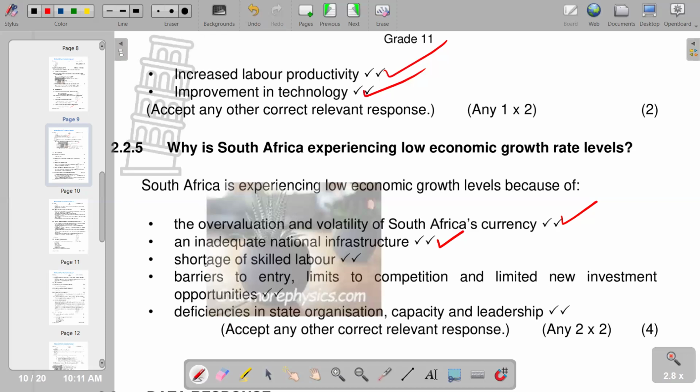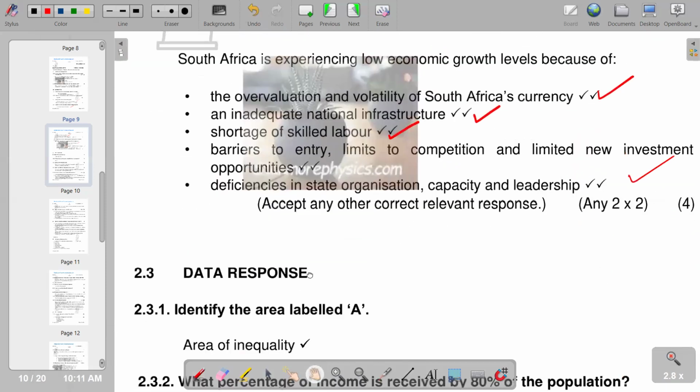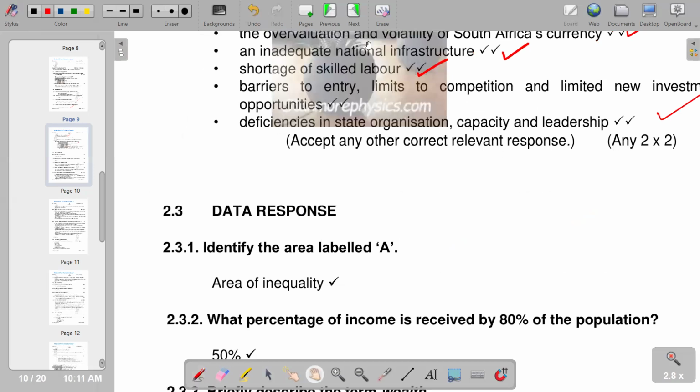Then on the next point, shortage of skilled labor can also be a point that we include. And then we've got barriers to entry, limits to competition, and limited new investment opportunities. Then lastly, we've got deficiencies in state organization capacity and leadership. So this can lead to low economic growth rates. With that, we'll move on to the next part, which is now 2.3, on data response.